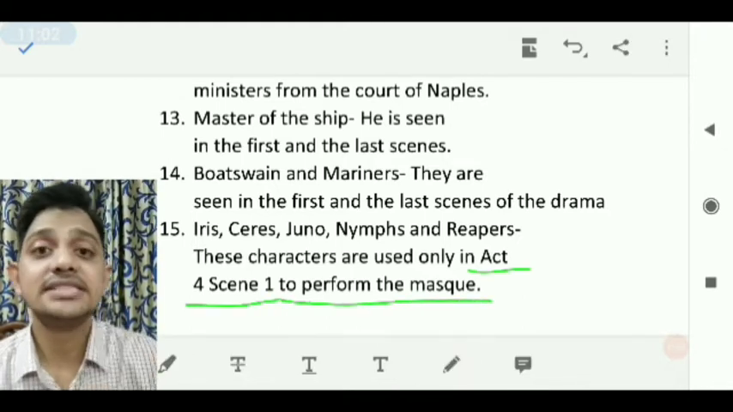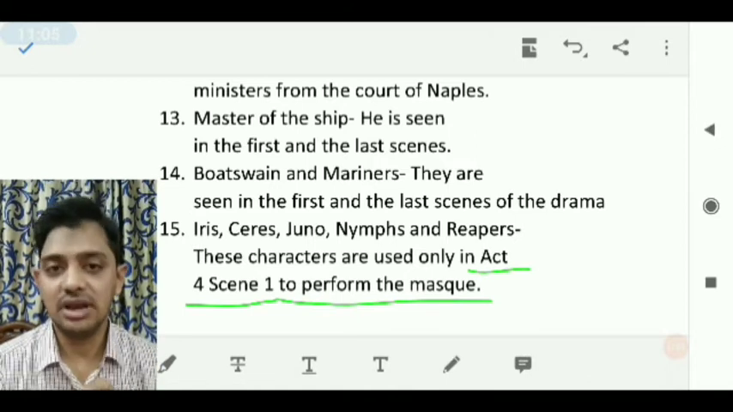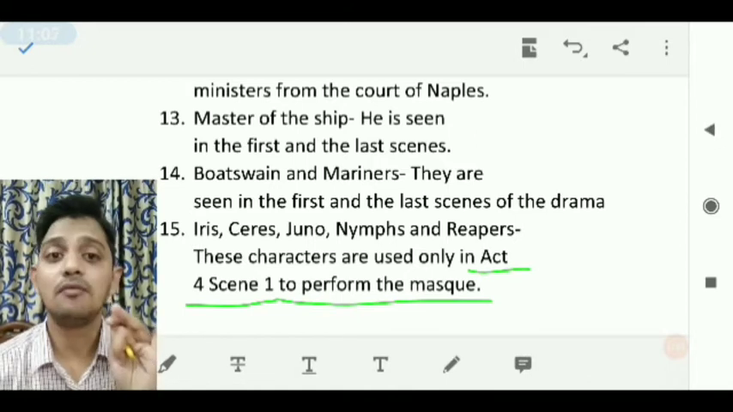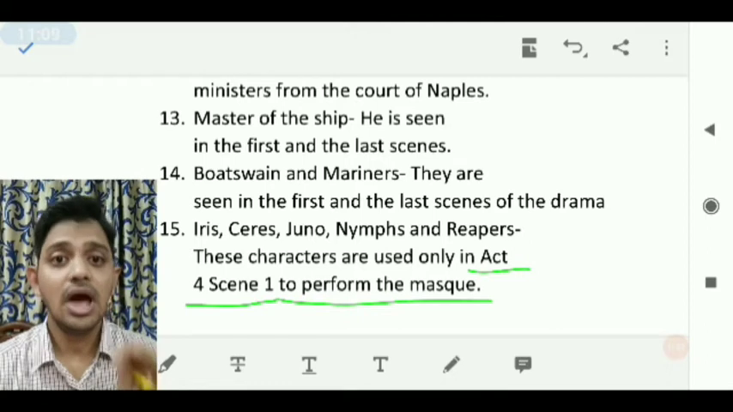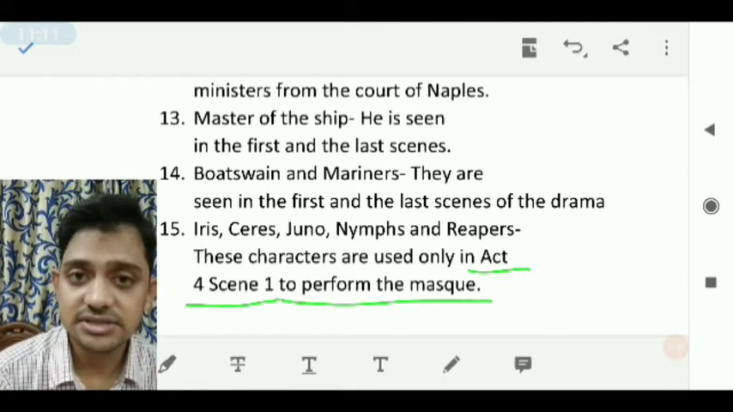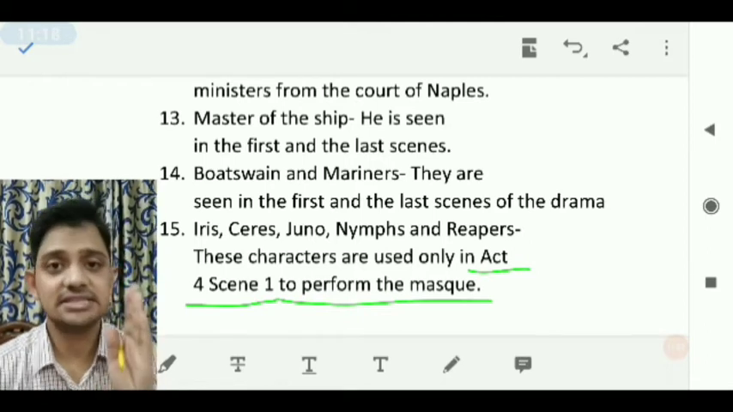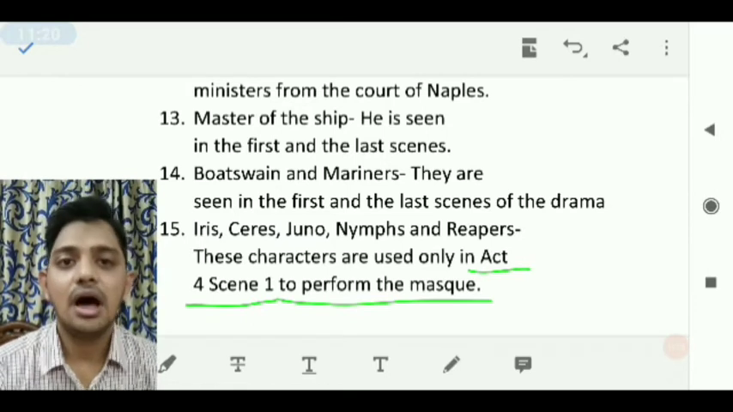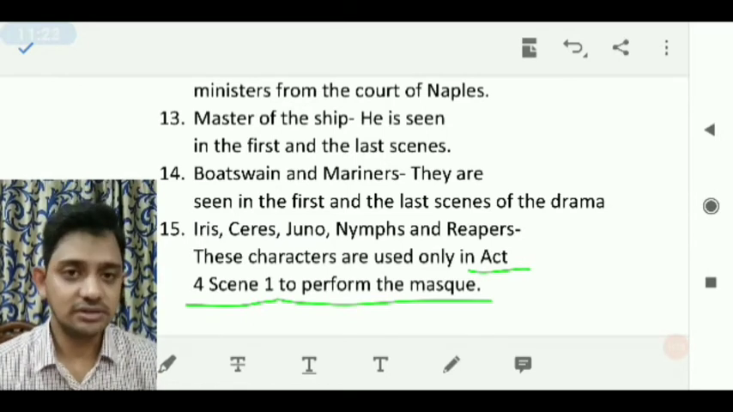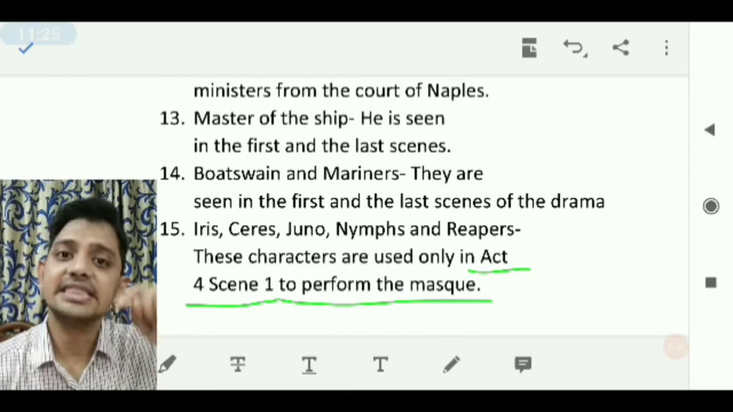Now, there are certain scenes which are very important, like the masque scene. One of the scenes is called the harpy scene, and the last one is the reconciliation scene. These scenes are important in The Tempest. We will begin Act 1, Scene 1 today, in this video only.